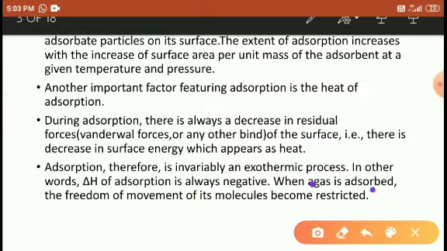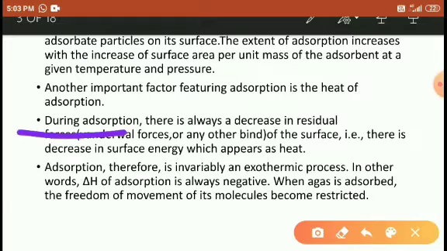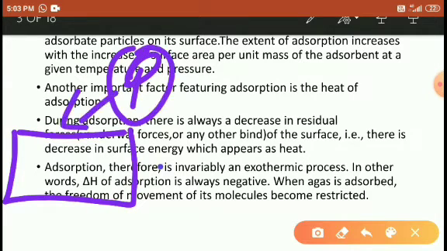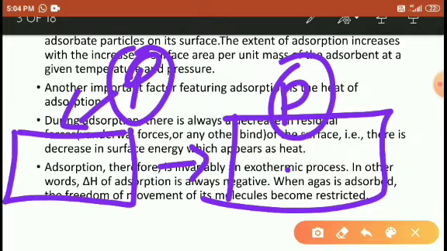So when a gas is adsorbed, the freedom of movement is restricted. Once the gas particles or any particle attract on the surface of the adsorbent, after that the adsorbent surface is occupying the particle P, so after attracting this particle, its freedom of movement decreases.